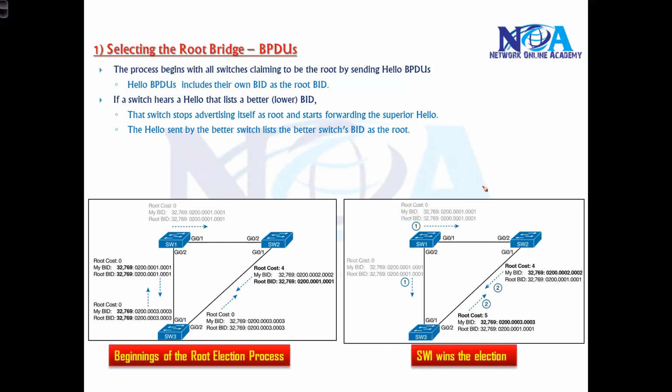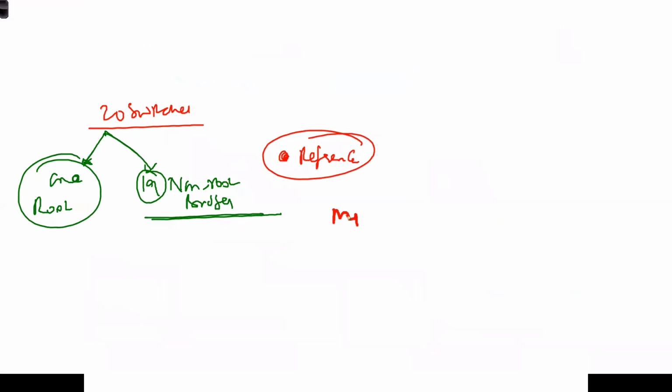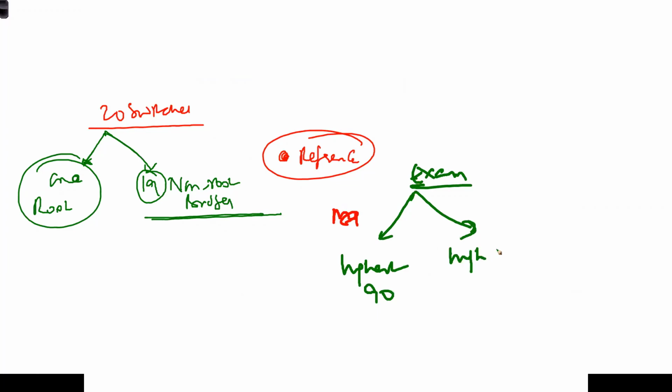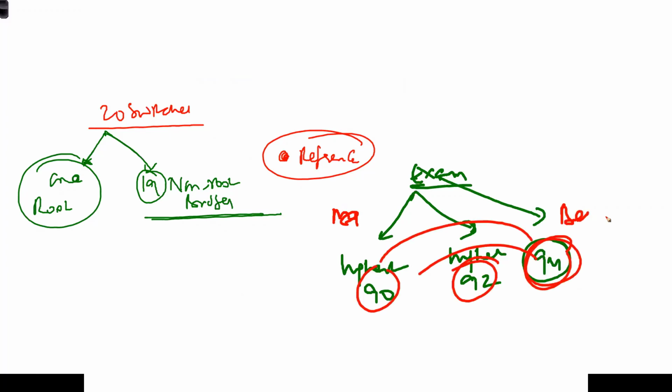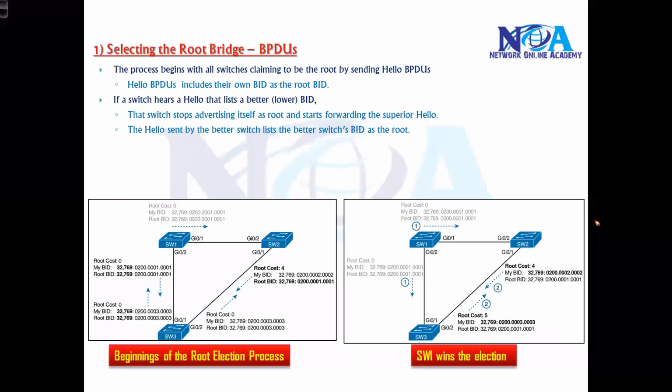This is just like, let's say we got an exam and someone claims that I got the highest marks, and let's say he says 90. If someone else comes and says I got the highest mark and my marks are 92, and if someone comes again and says I got 94, basically everyone has to agree that this is the best. Similarly, initially the switches will claim themselves as the root bridge and send out hello messages, and after they receive the hello message, they will compare their own bridge ID with the bridge ID received from the neighbor, and based on that they will decide.